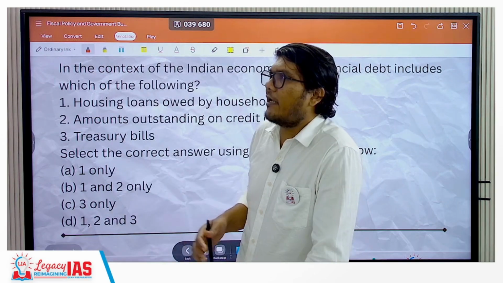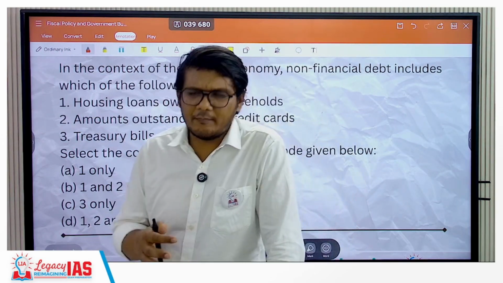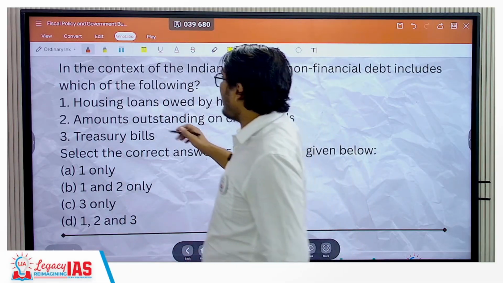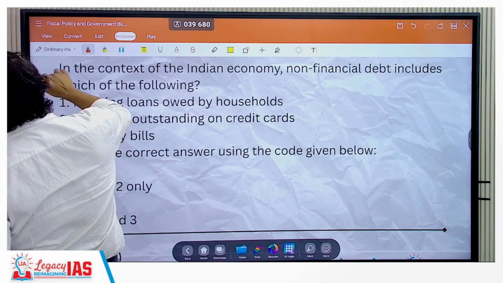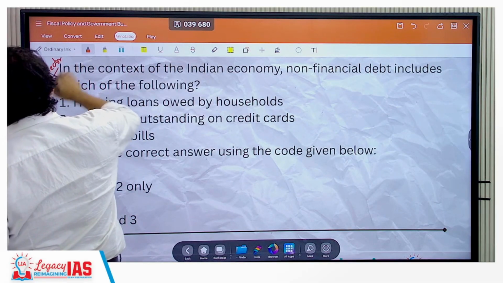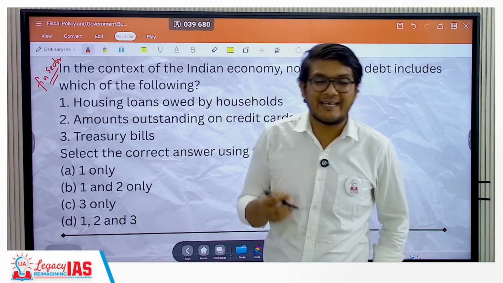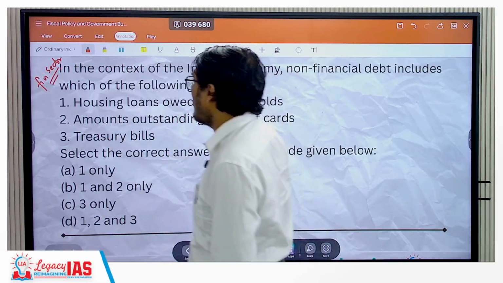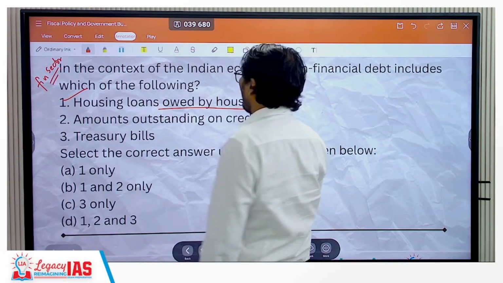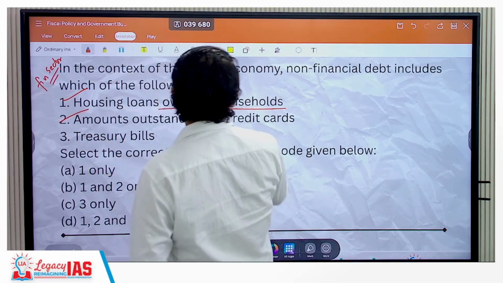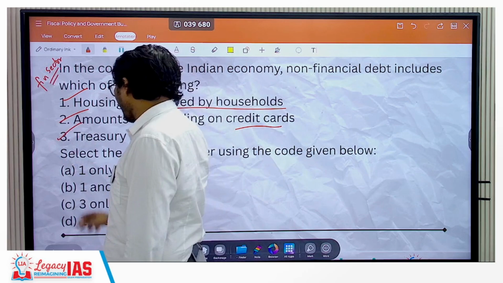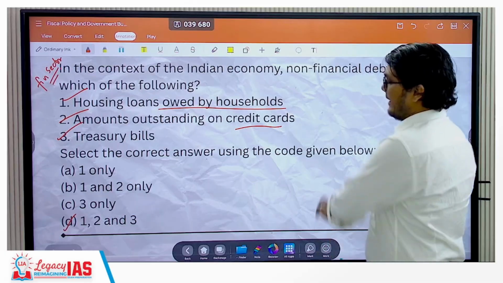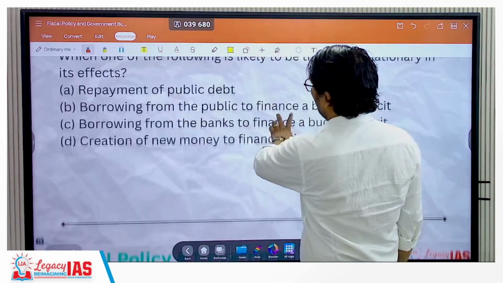Or you can say the debt that is raised by the government and the household as well as the businesses that are not included in the financial sector. So can they raise debts which are not included in the financial sector or the financial market as such? Yes, they can. So housing loans owed by the household, yes. Amounts outstanding on the credit cards, yes. Treasury bills, yes. In fact, all 3 of them are non-financial debts. Okay. Next, let's move on.